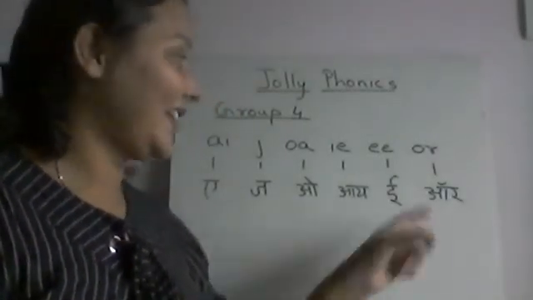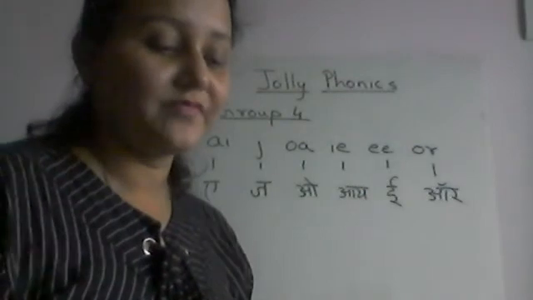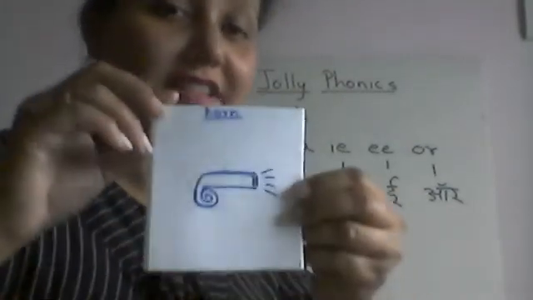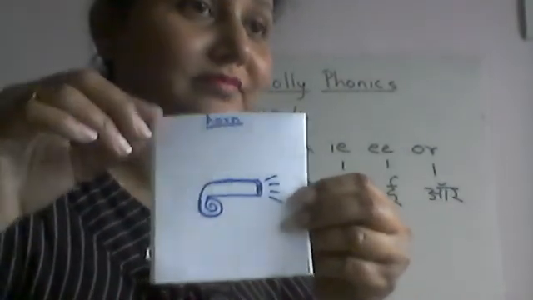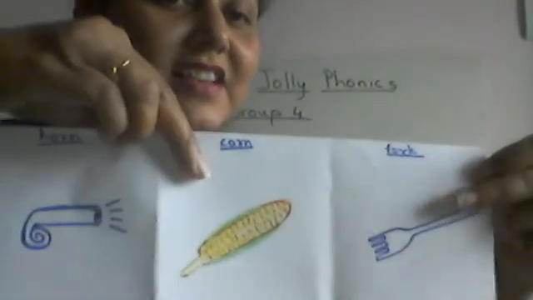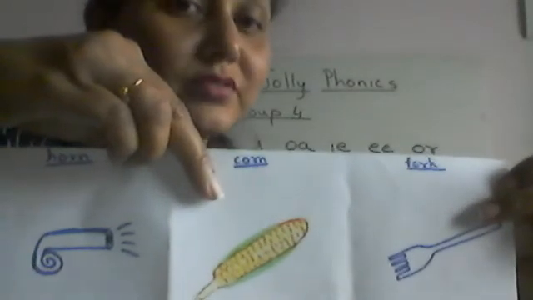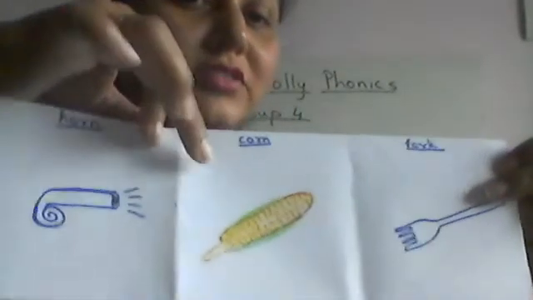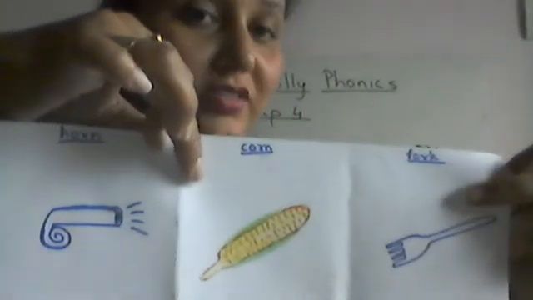And OR. The sound of OR is like the horn we say. Horn. Pom pom. Then this is corn. And this is fork. So this is horn, corn, fork.